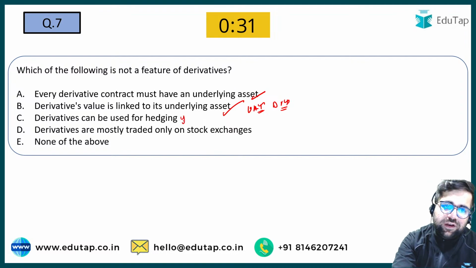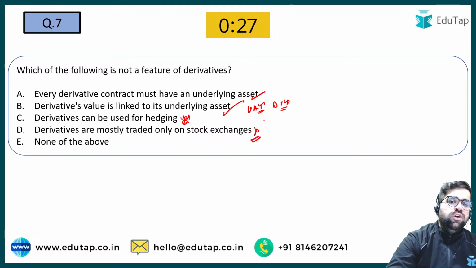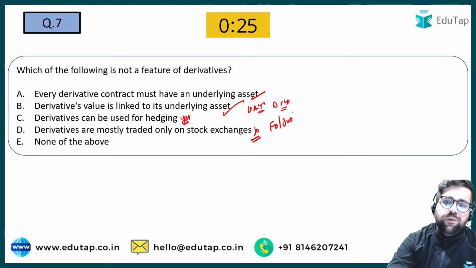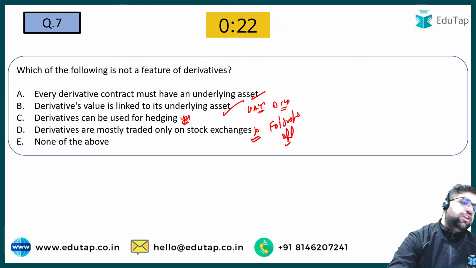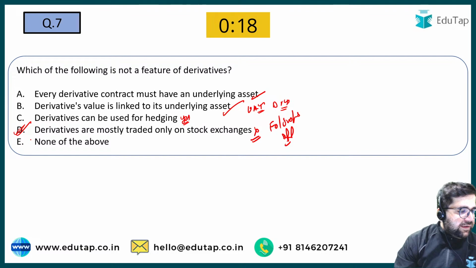Derivative can be used for hedging? Yes, it can. Derivatives are mostly traded on the stock exchange? No. You have forwards and swaps which are traded off the exchange. So the answer will be option number D.